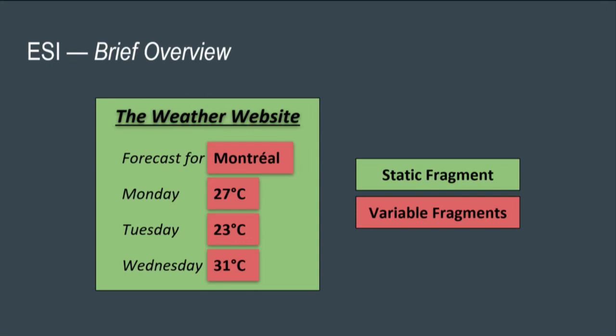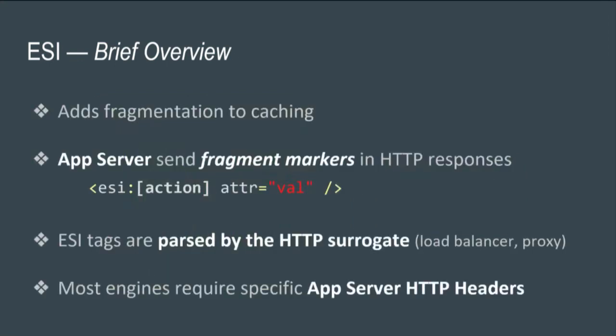With this knowledge, we know that there has to be a way from the application server to tell the caching server where fragments start and where they stop. This is done through fragment markers. Those fragment markers are in the HTTP response, and they look like this. You have an ESI tag followed by an action. It's basically an XML tag, right? Instead of having a secure layout, you just have tags inside of the HTTP response, which are going to get stripped once they are evaluated by the ESI engine. These tags are parsed when a specific HTTP header is sent by the application server. So you're not able to inject ESI everywhere, but usually when they use ESI, it's implemented everywhere.